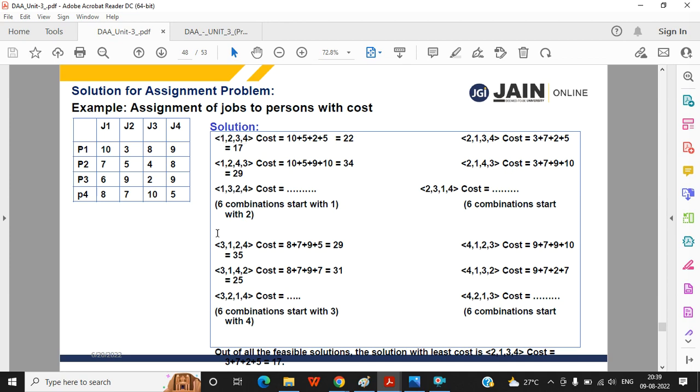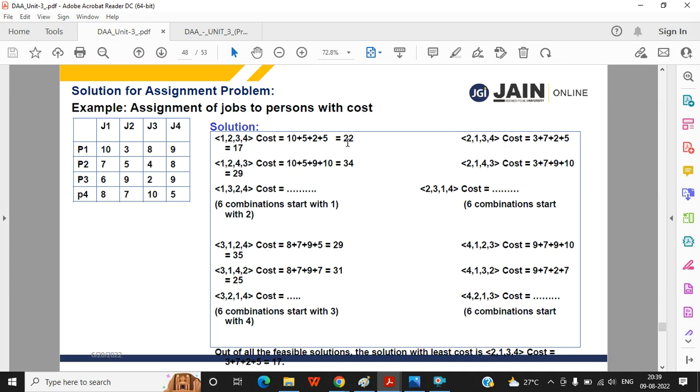They are finding the solution like this. 1, 2, 3, 4: the cost is 22, meaning 10, 5, 2, 5. They are assigning in that diagonal way, and it gives 22. Then they find 2, 1, 3, 4, and this is 17.